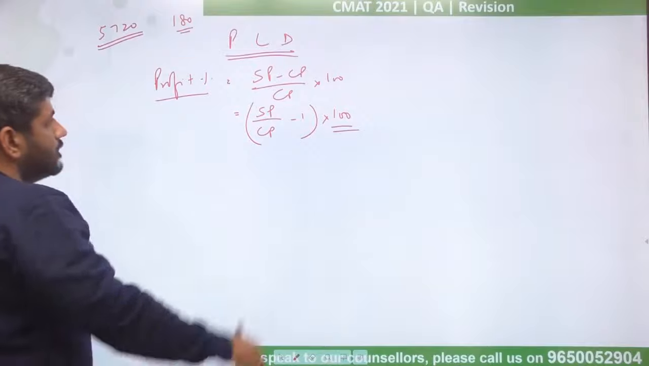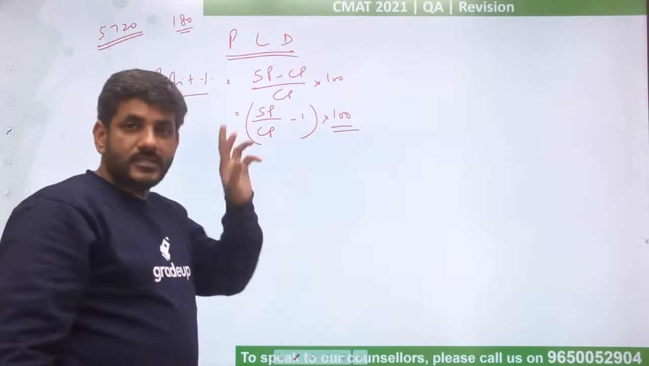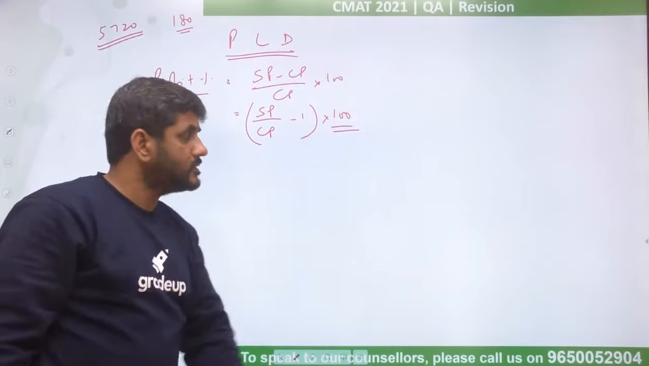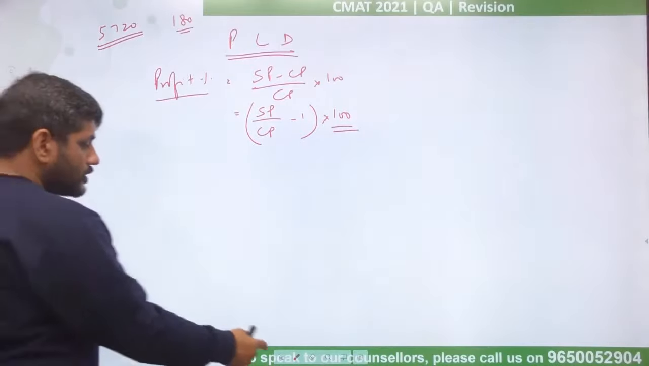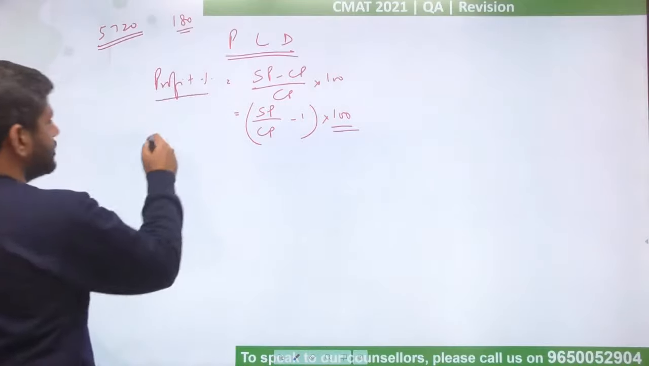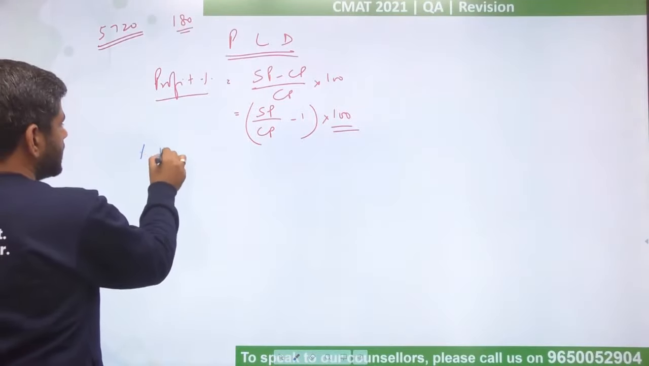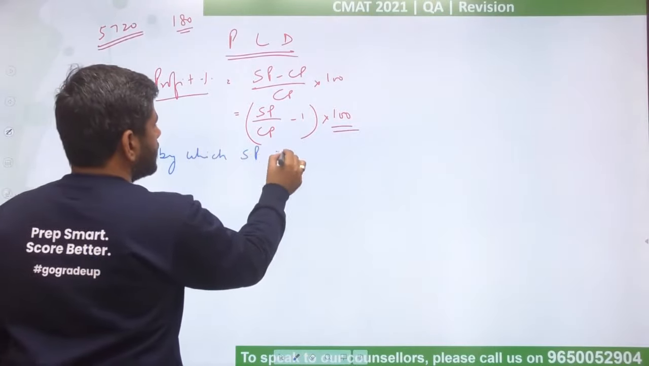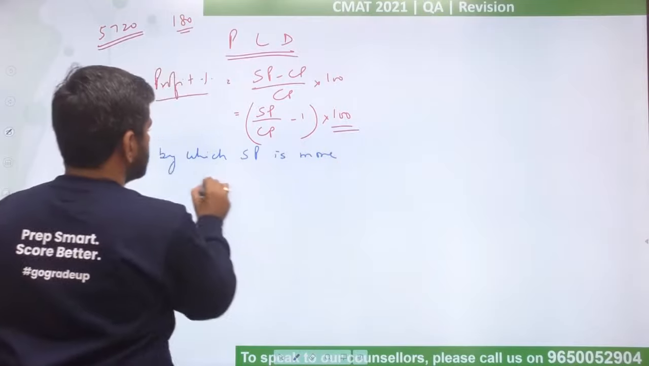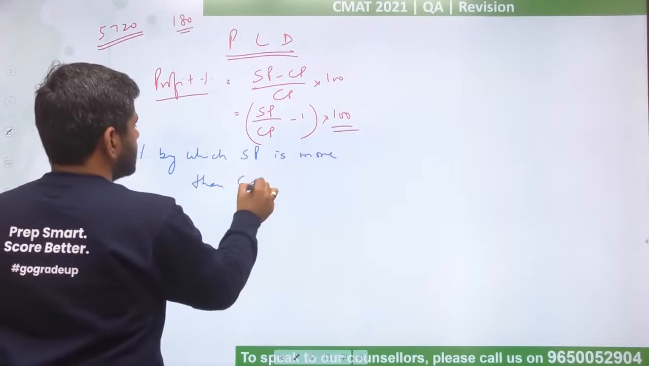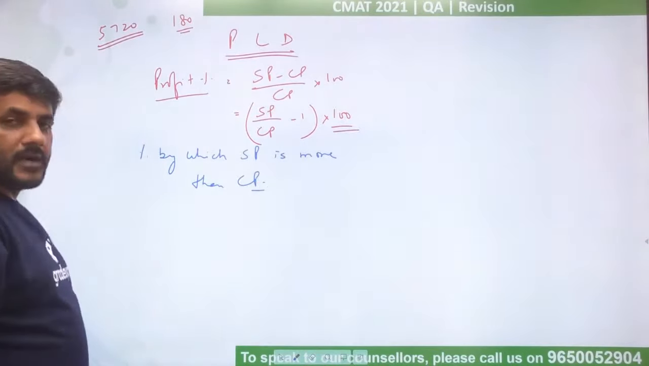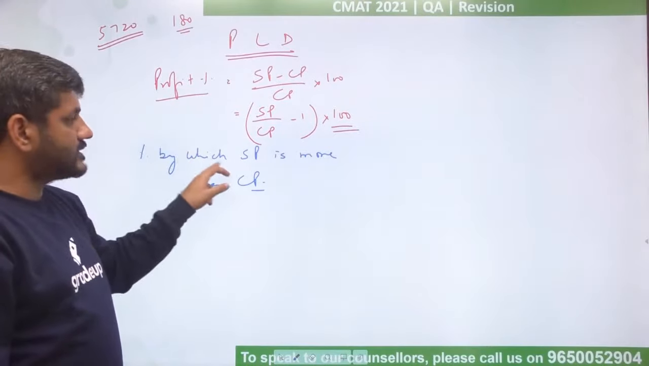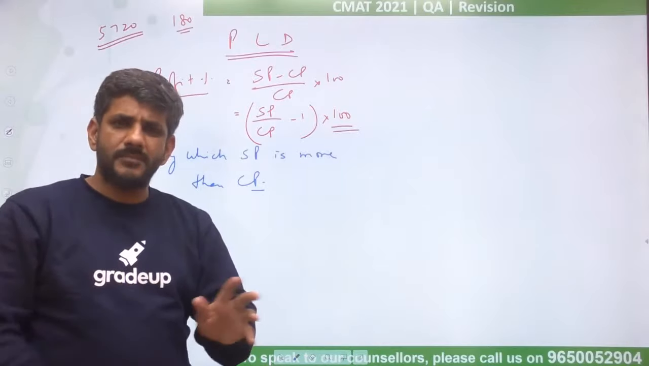Please check it once. So SP by CP, this ratio is sufficient to calculate the profit percentage. That is the important part here. That is the first thing. Second, I want you to look at it this way, that profit percentage is nothing but the percentage by which SP is more than CP. The percentage by which SP is more than CP. Profit percentage is the percentage by which SP is more than CP. So keep that in mind.